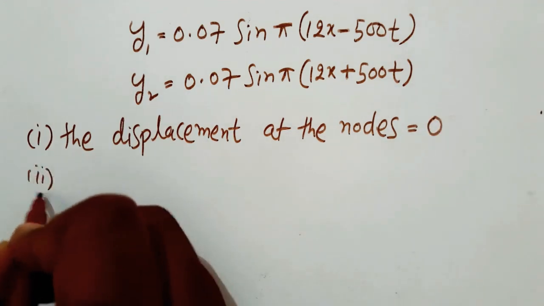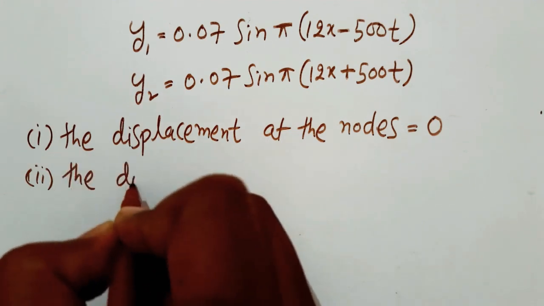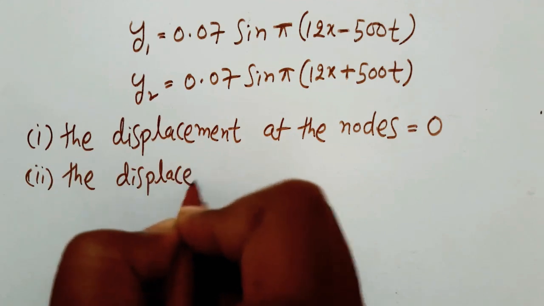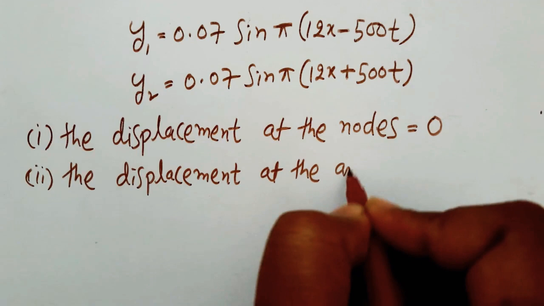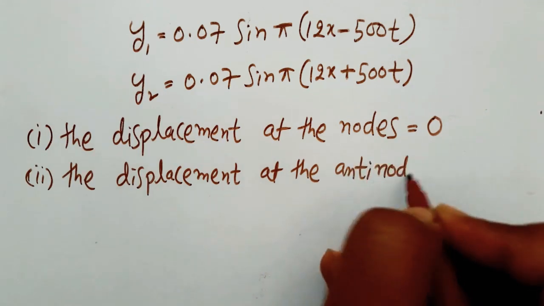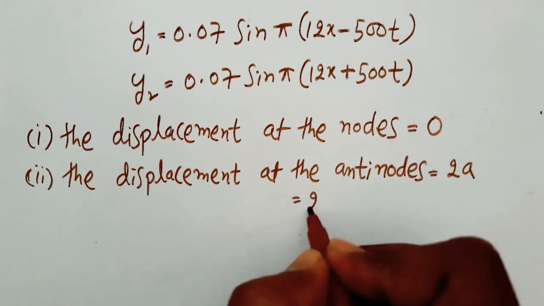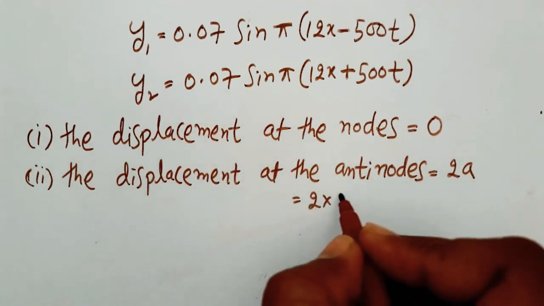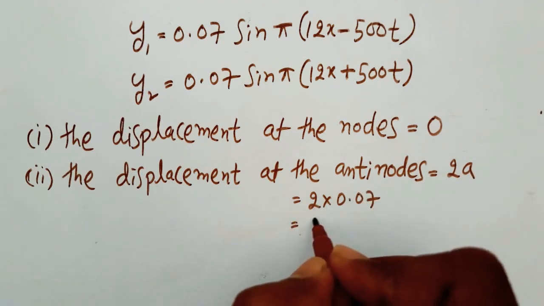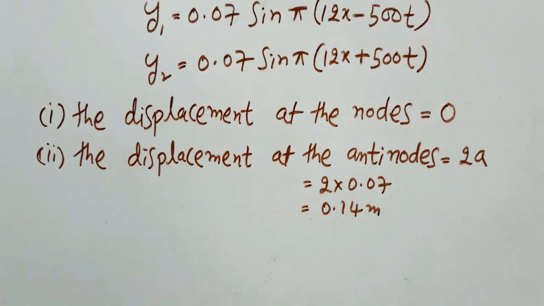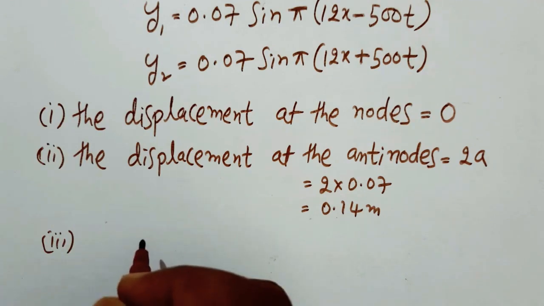And the second question is, the displacement at the antinodes is 2a, that is equal to 2 into, here a is equal to 0.07, that is 2 sevens are 14, 0.14 meter. Here the third question is, what is the wavelength of a standing wave?